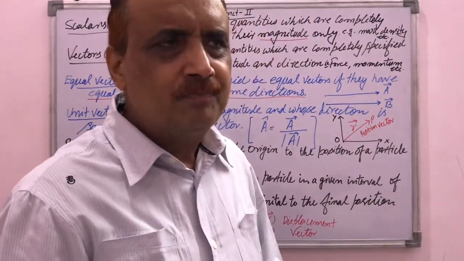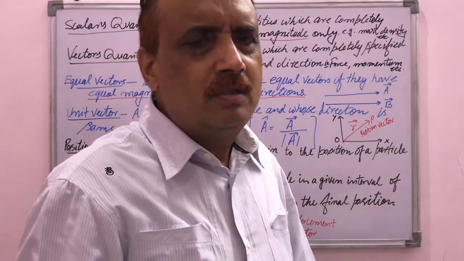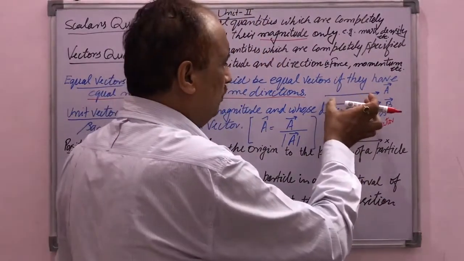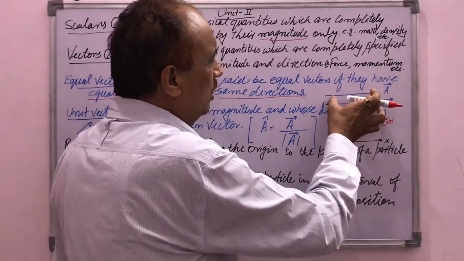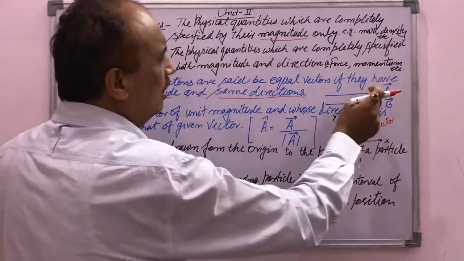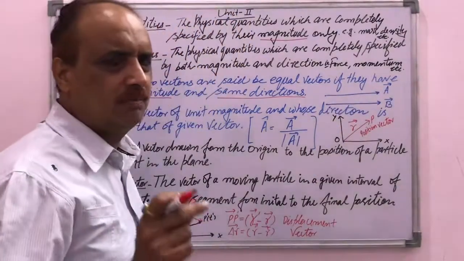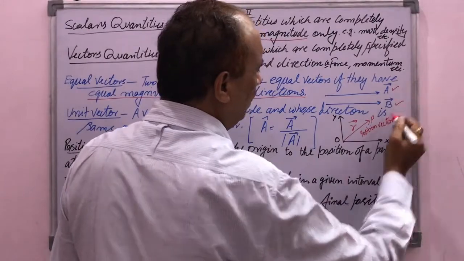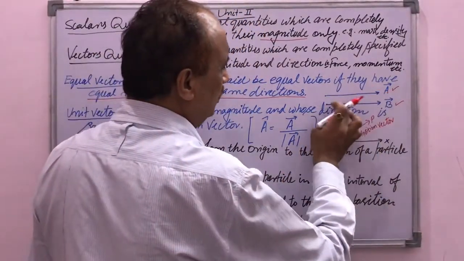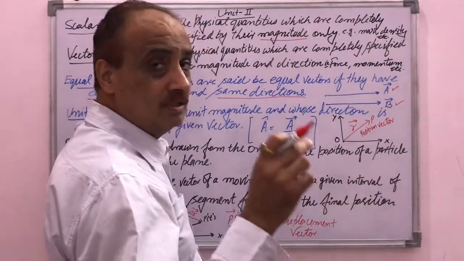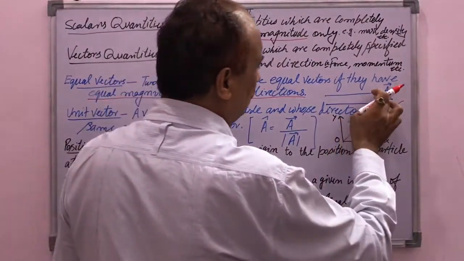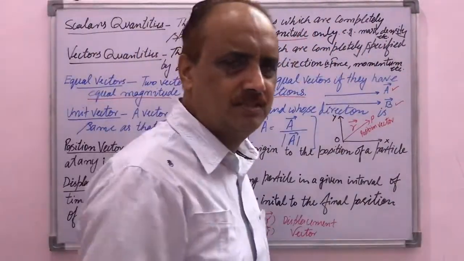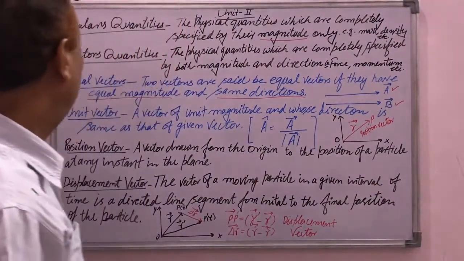Equality of vectors means we can say that two vectors are equal if they have equal magnitude. The length of this arrow is denoted by the magnitude, and the head, that is the arrow part, is denoted by the direction. So vector A and vector B are the two vectors, and by length these two vectors are the same. By length means the magnitudes of these vectors are the same, and both are headed in the same direction. The arrows of these two vectors will be in the same direction. So we can say that these are equal vectors.